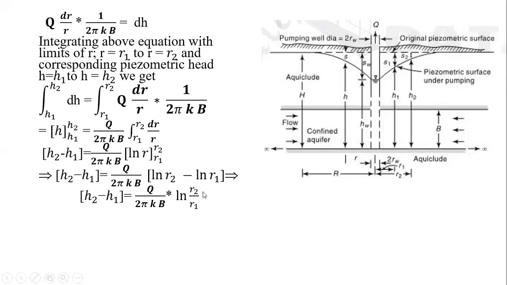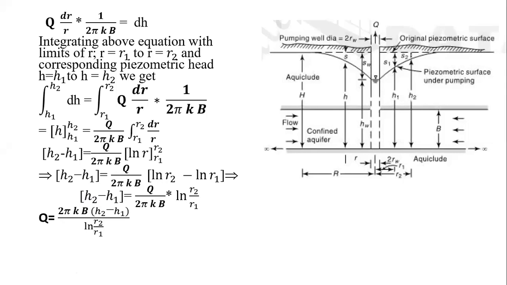Okay, now from this equation we have to form the equation for Q. So take the Q towards one side and other terms to the other side. So what will be the equation now? Q will be equal to h2 minus h1 into 2 pi kb, because 2 pi kb is in the denominator here, it will be in the numerator. So 2 pi kb into h2 minus h1 upon ln r2 by r1 is equal to Q. That is, Q is equal to 2 pi kb (h2 minus h1) upon ln r2 by r1.